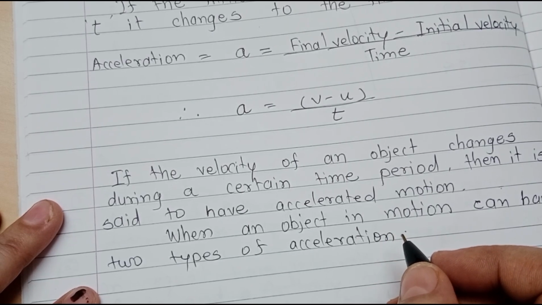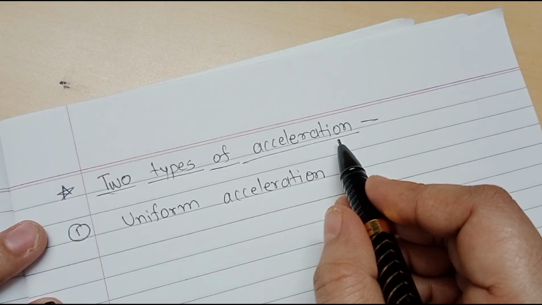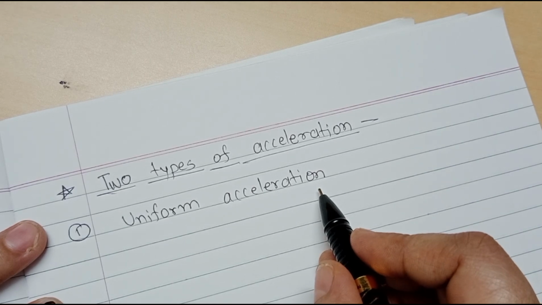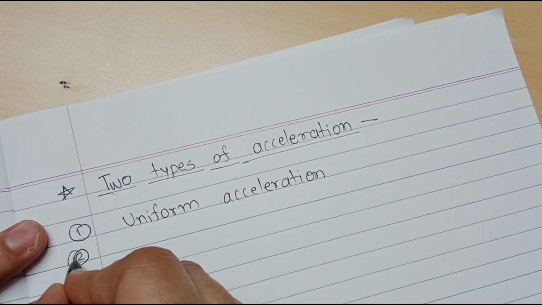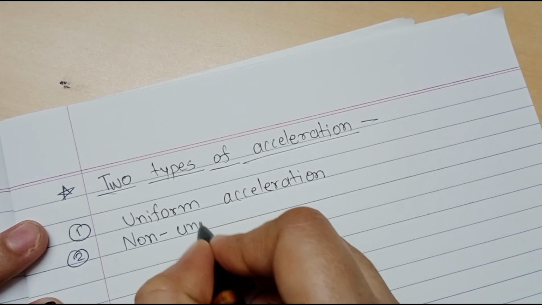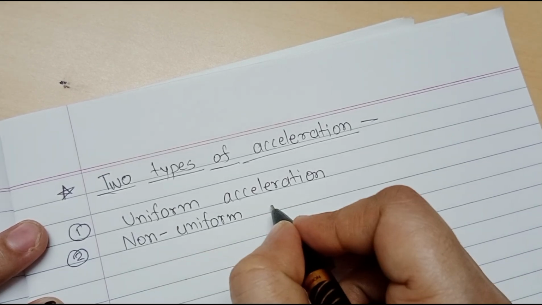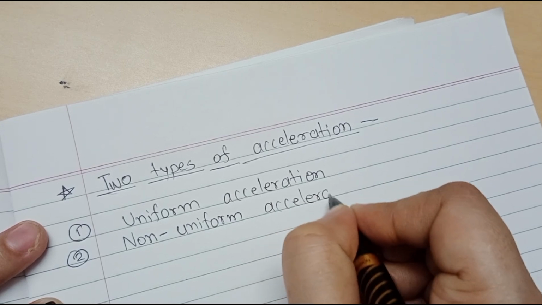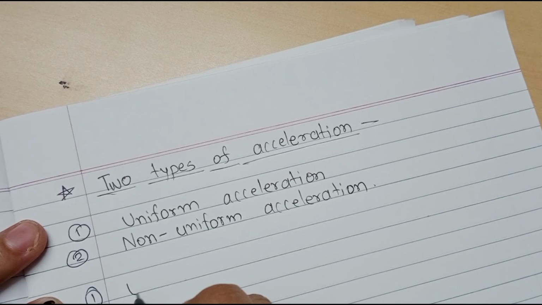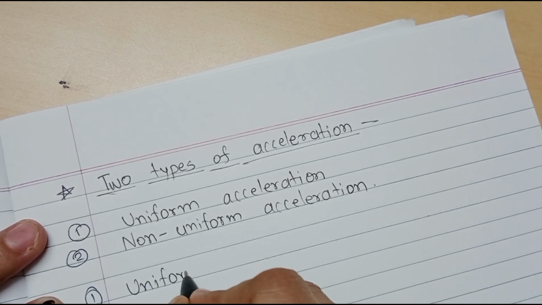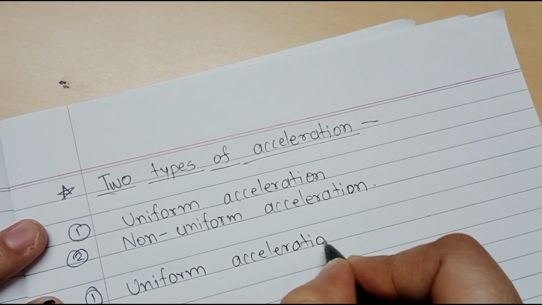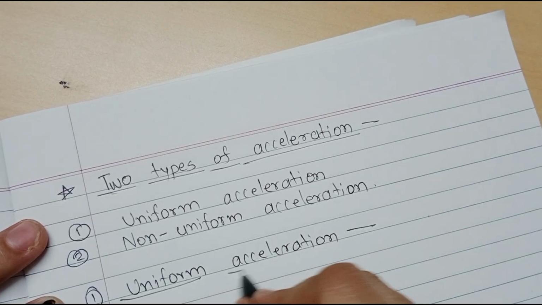Now we see the next point. Two types of acceleration. First one is uniform acceleration. Second, non-uniform acceleration. First, uniform acceleration. What is the meaning of uniform acceleration?